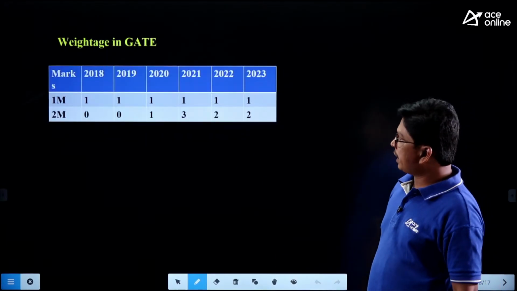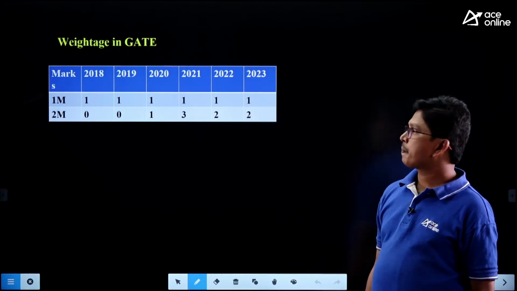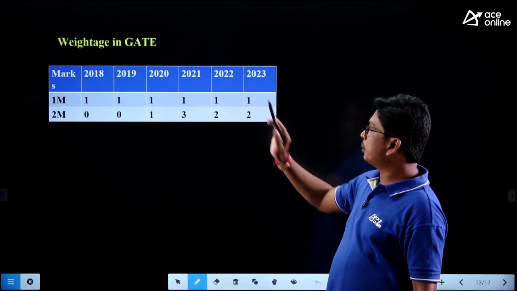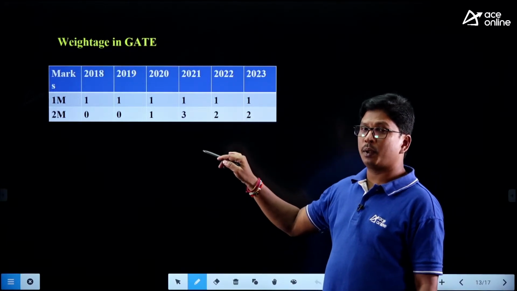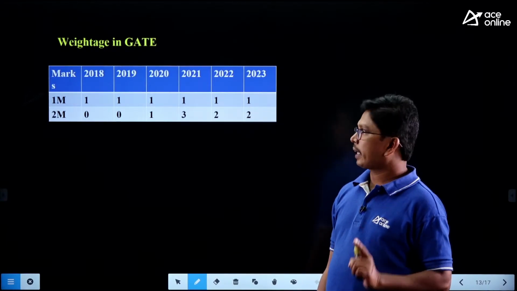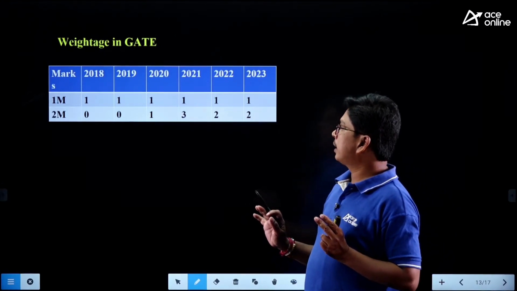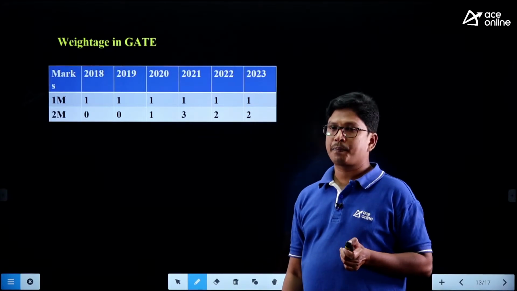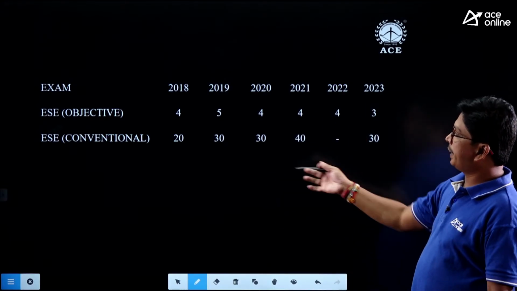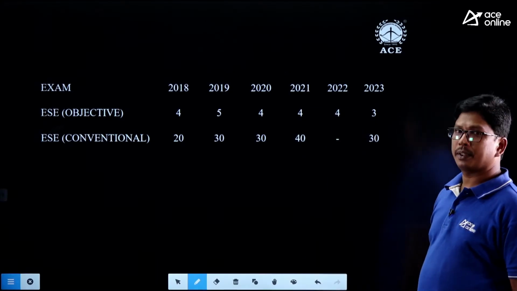And coming to the weightage, in GATE recently we are getting 4 to 5 marks. In 2020 we got 7 marks, and also in 2021 and 2022. I am saying this along with economic load dispatch and load frequency control, it is not only the weightage of power system protection, right? So completely power system protection, economic load dispatch and load frequency control, we are getting the questions like this. And coming to ESE, this is the weightage in the conventional examinations as well as the prelims examinations.